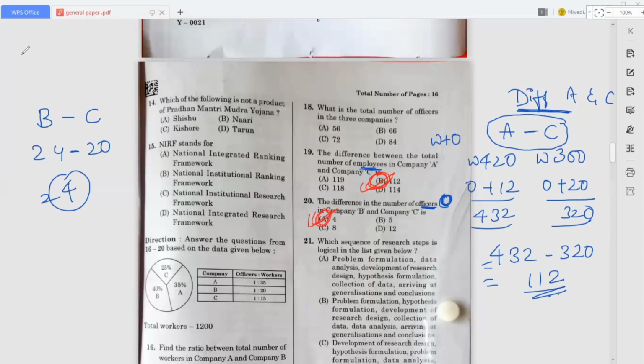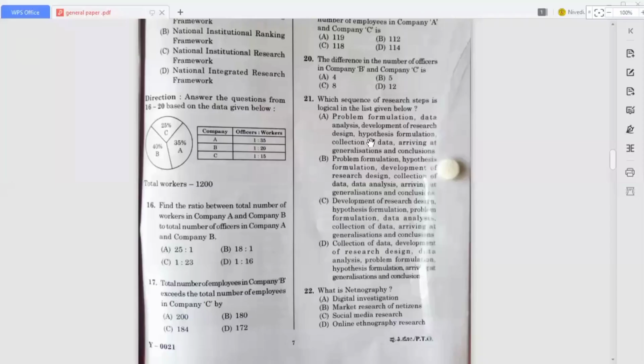Okay, so now move on to the next question. Which sequence of research steps is logical in the list given below? Okay, so for this question, the answer is option B, that is problem formulation, hypothesis formulation, development of research design, collection of data, data analysis, arriving at generalization and conclusions. Okay, so option B is the correct answer for this question.